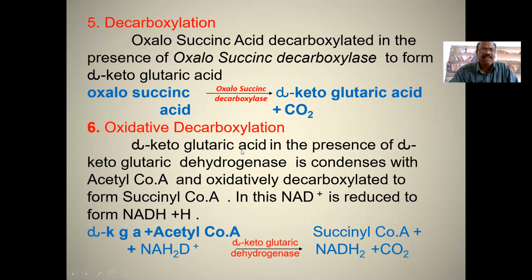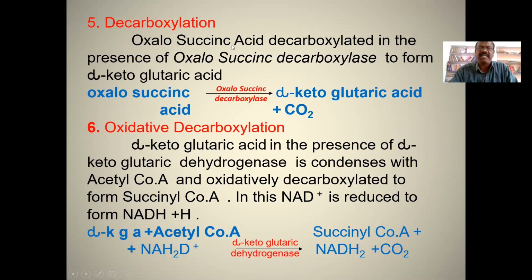Now coming to the fifth reaction, decarboxylation reaction. De means removal, and carboxylation means carbon dioxide group. When the carbon dioxide group is removed from the substrate, this reaction is called decarboxylation. The enzymes which catalyze decarboxylation reactions are known as decarboxylases.